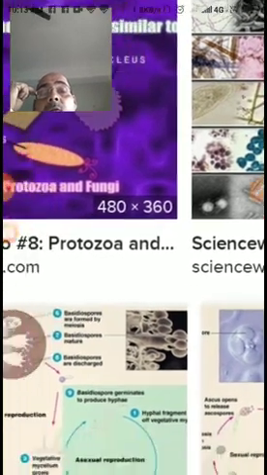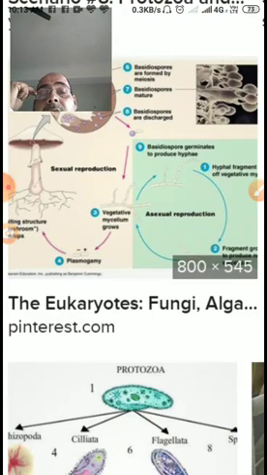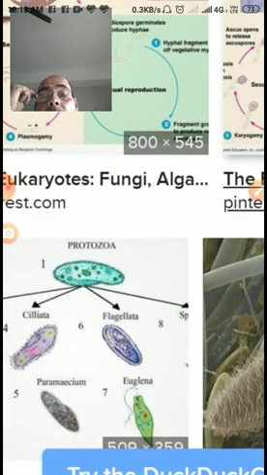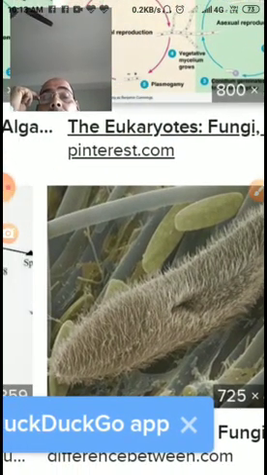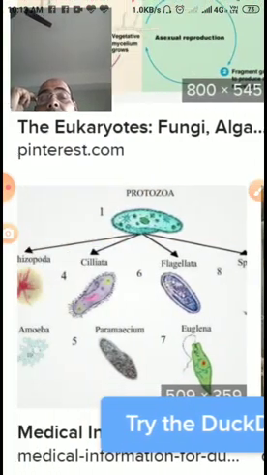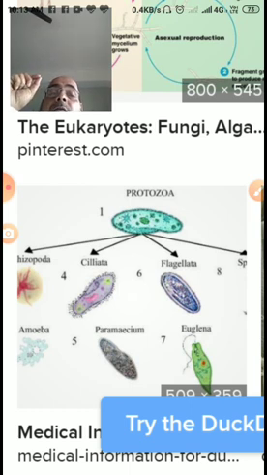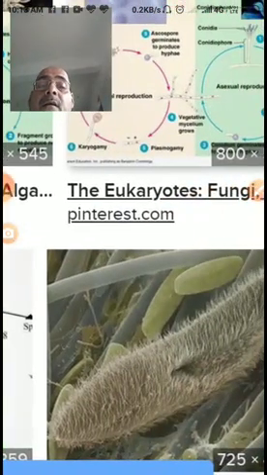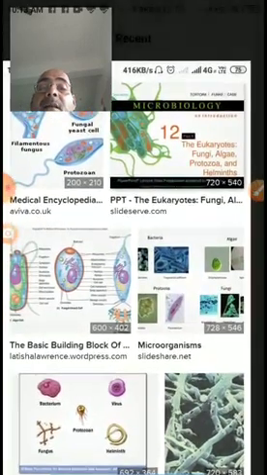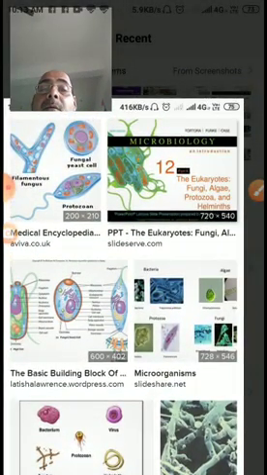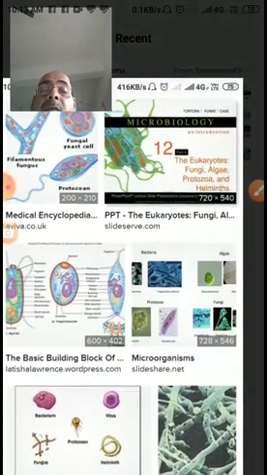And dear students, the protozoans mainly include Euglena, Chlamydomonas, and other unicellular organisms that have chloroplast. And my dear students, these unicellular organisms form the phytoplankton. While they are the phytoplankton, they will be the food for different types of aquatic animals like fishes, amphibians, reptiles, etc. in the water.